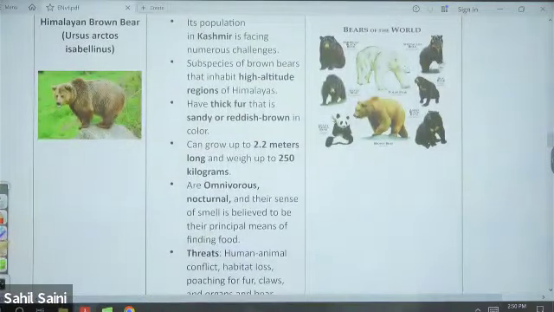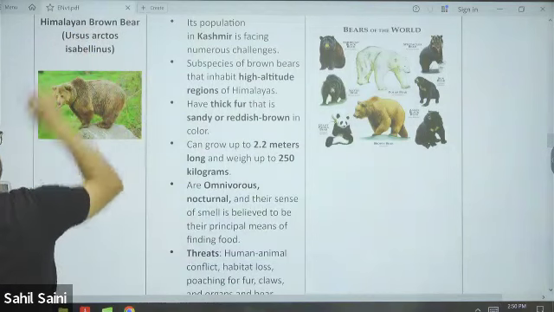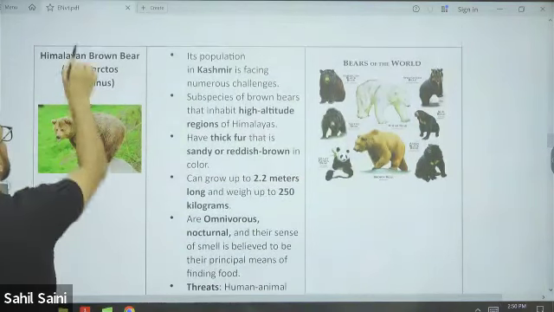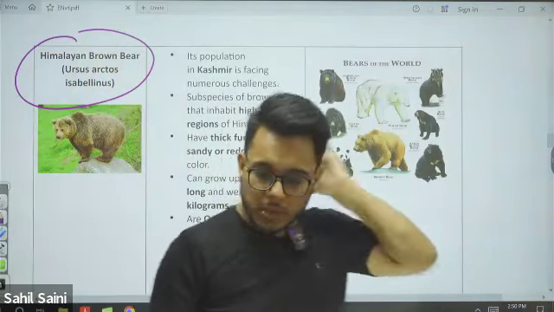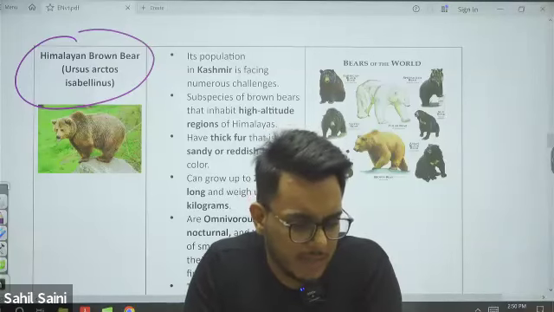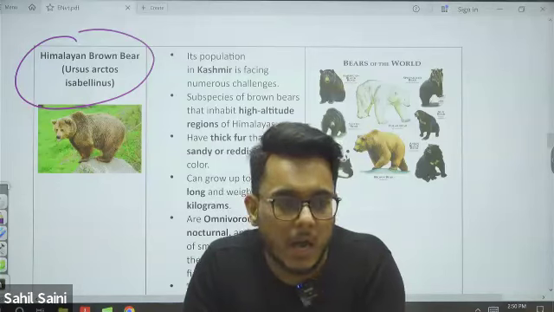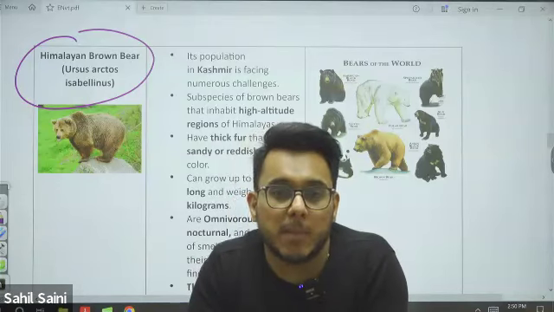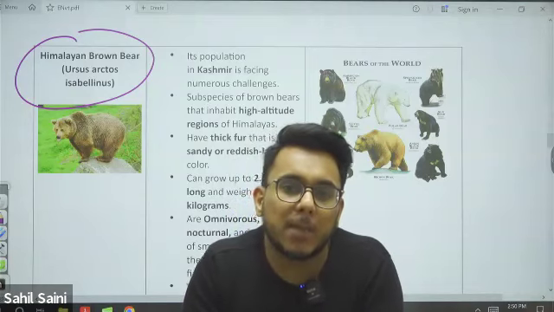Then Himalayan brown bear. Himalayan brown bear was in news. Why? Because, guys, many articles were published in the newspaper that behavioral changes are coming in the brown bear.